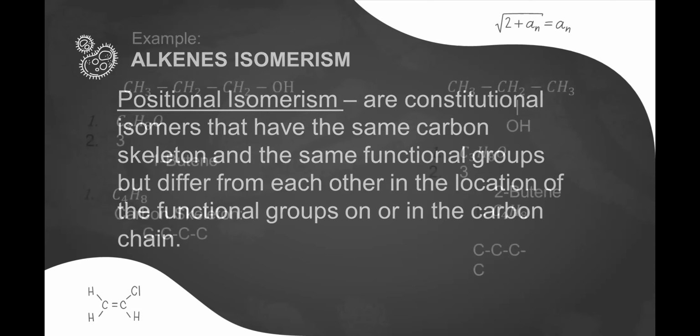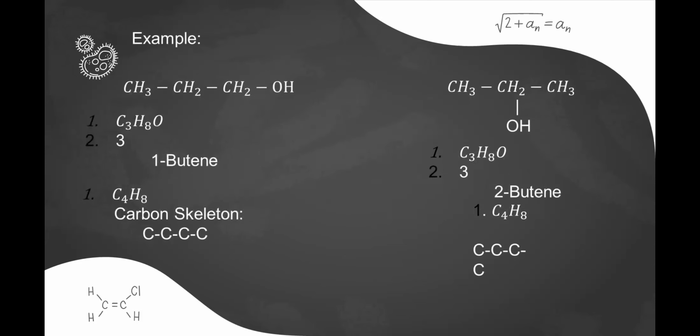For example, we have here two alcohol compounds. The first thing we need to do is to get their molecular formula. For the first compound, we have C3H8O as the molecular formula, and in the second compound, we also have C3H8O.